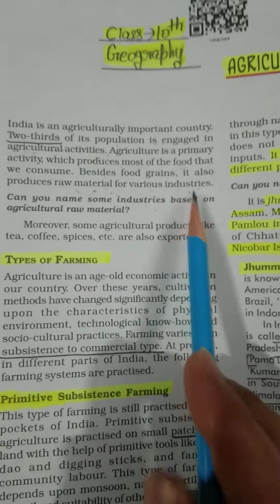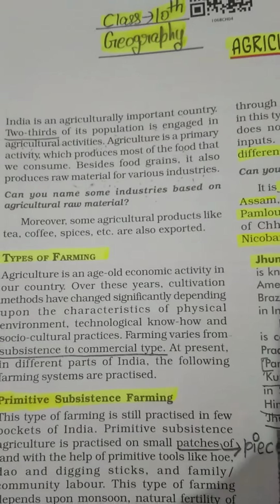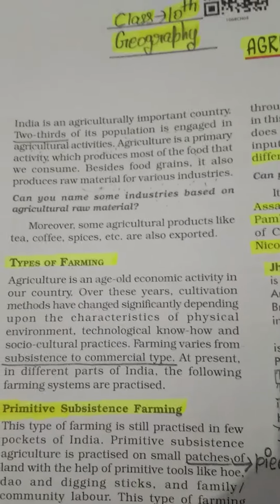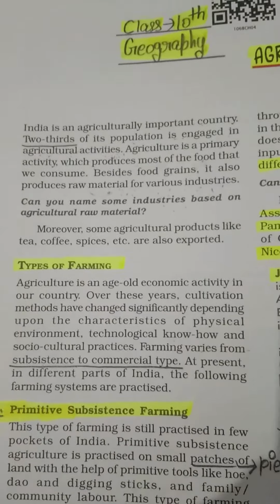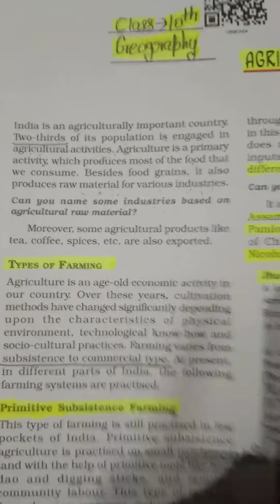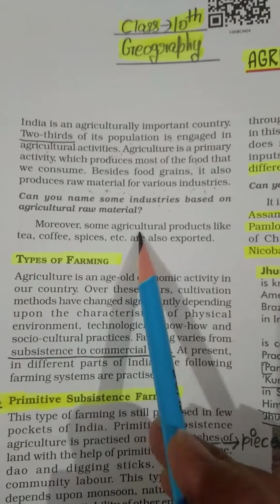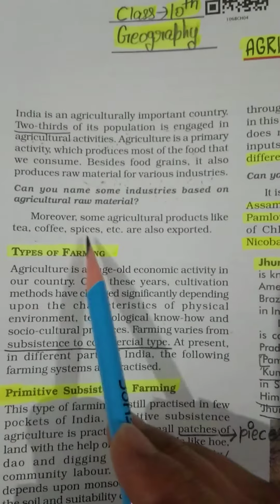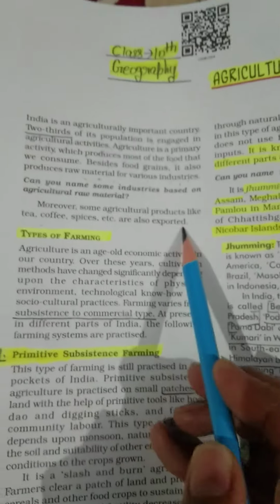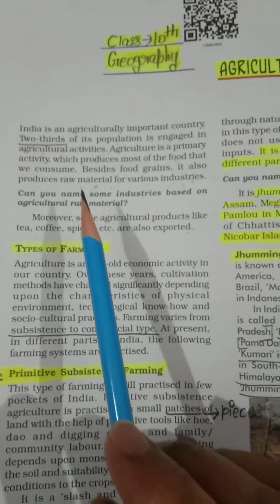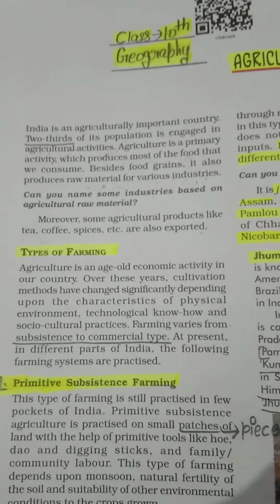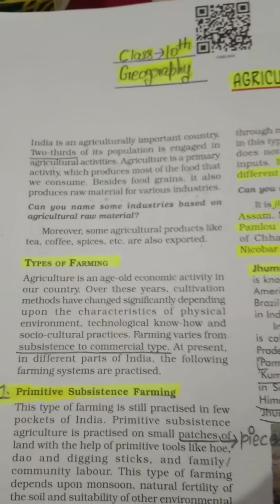Moreover, some agricultural products like tea, coffee, and spices are also exported.